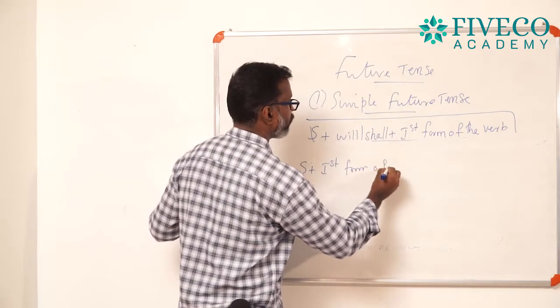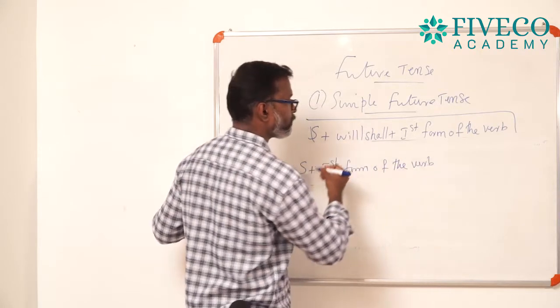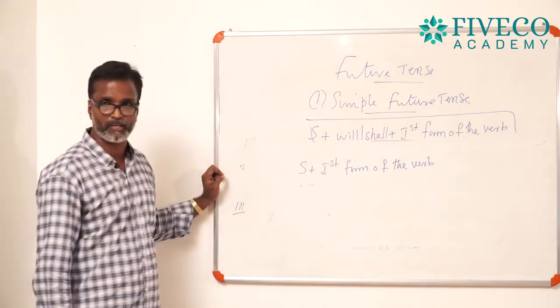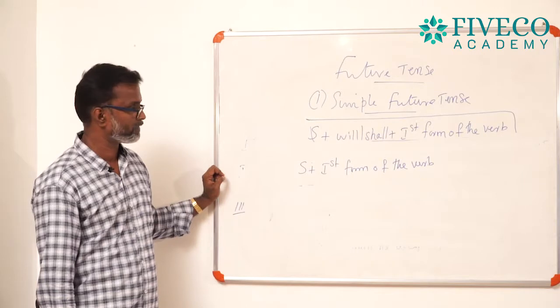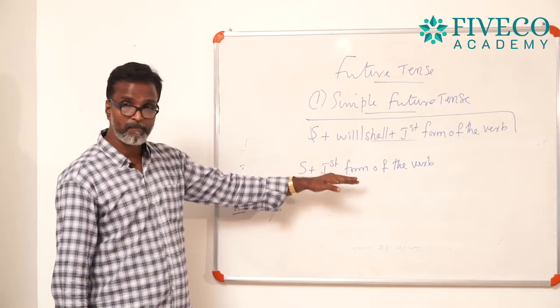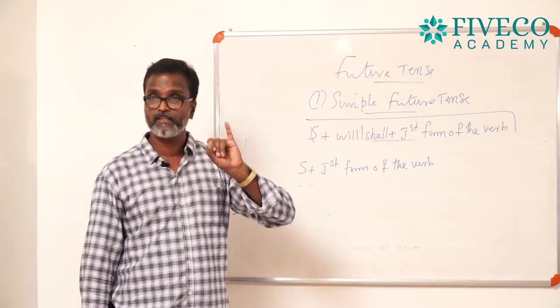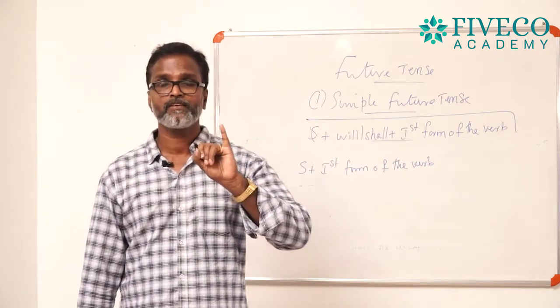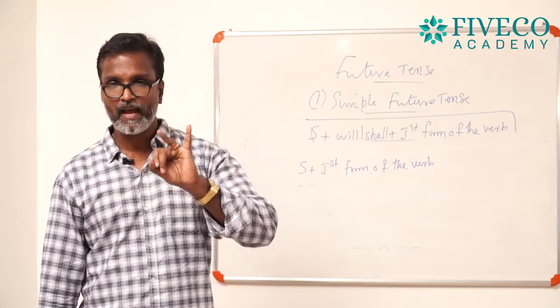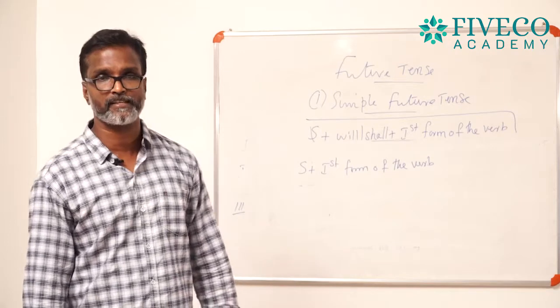You know, the first form of the verb is the basic form of the verb. You are already familiar with it. Simple present tense is used to express a habitual action, a universal truth, and the third one, a future action.